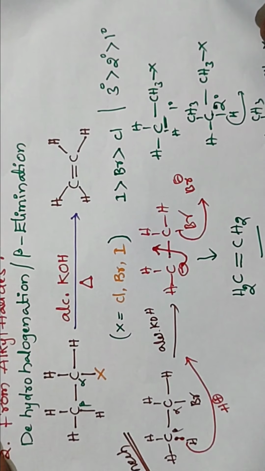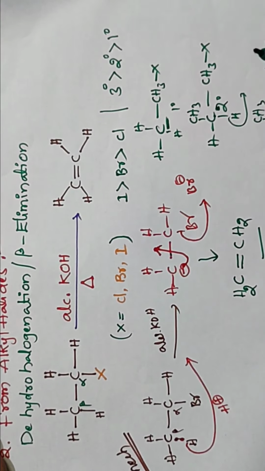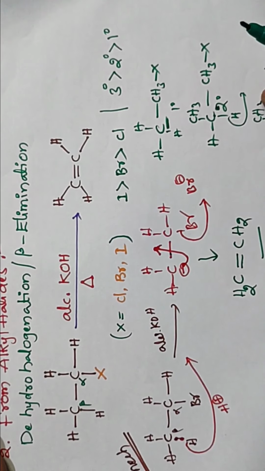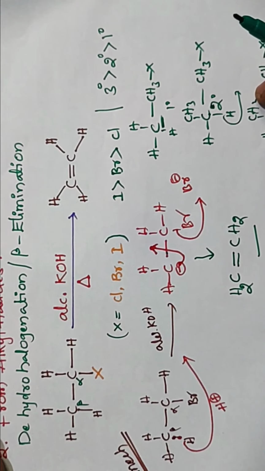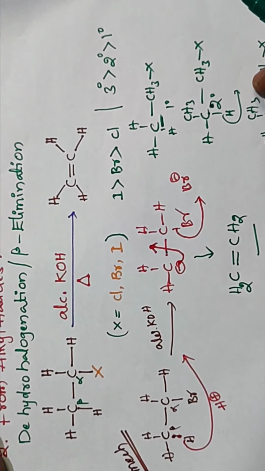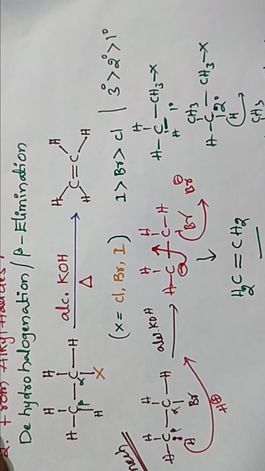In the dehydrohalogenation or beta elimination process, we get alkenes as the product from alkyl halides by using alcoholic KOH.